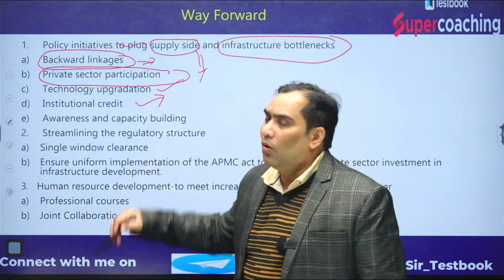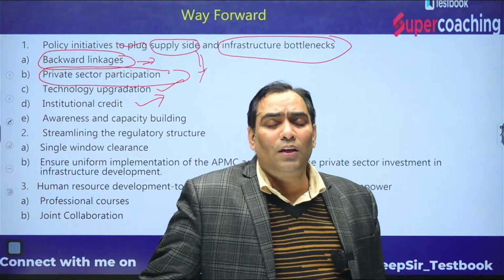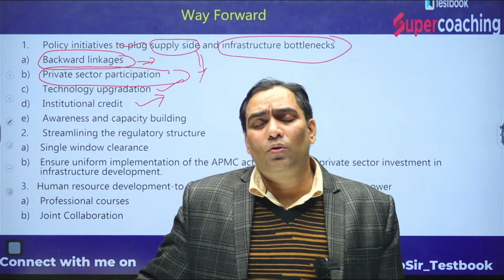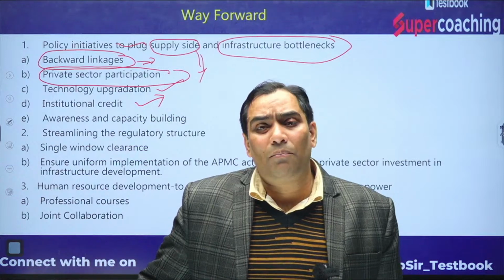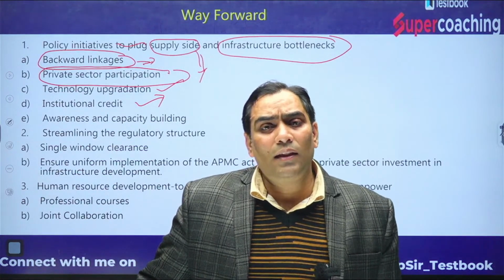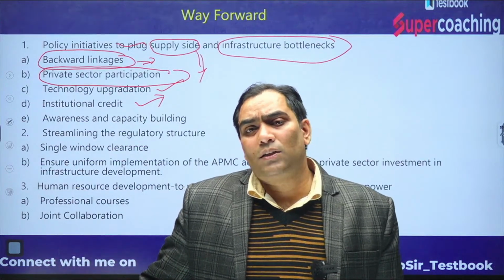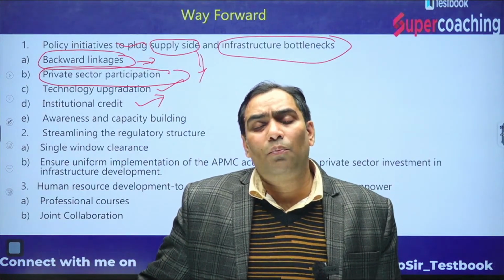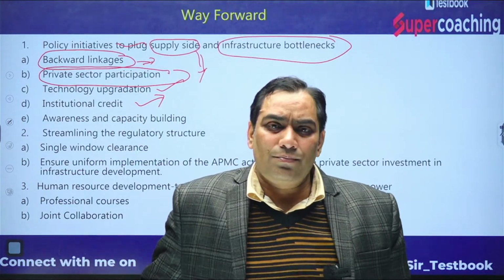Institutional credit. That means government needs to ensure that there should be an institutional credit facility for the farmers as well as for the industry, and that's why the government has come with the scheme. A devoted portal was there for the MSMEs, we have discussed.